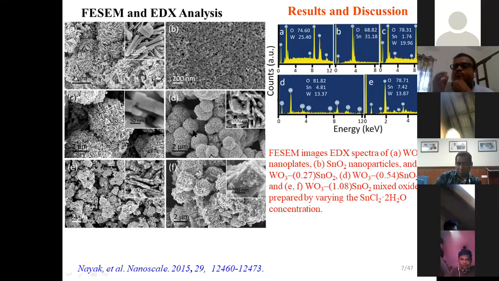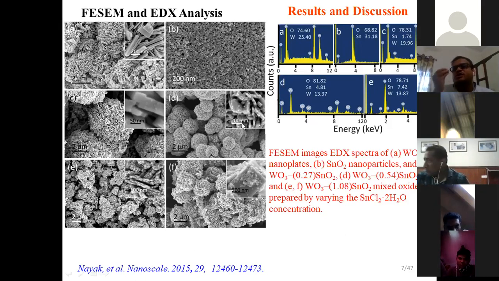When we add a little more tin precursor during the preparation of this composite, you can see that a somewhat higher amount of tin particles is decorated over the nanoplates. In the inset image, you can see that the concentration of tin oxide particles is also higher. And when we put in a higher amount of tin precursor, you can see agglomerated tin oxide particles decorated on the plates.